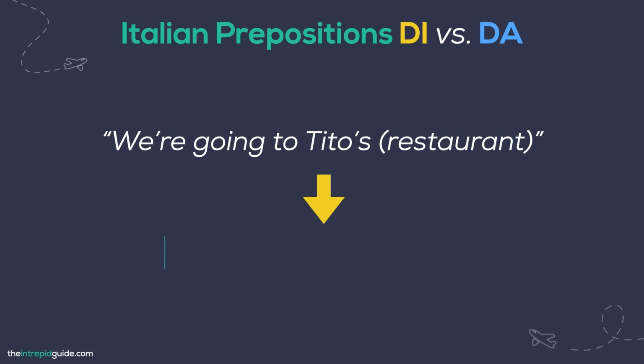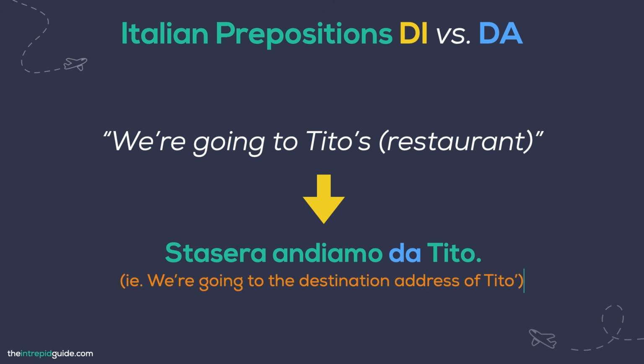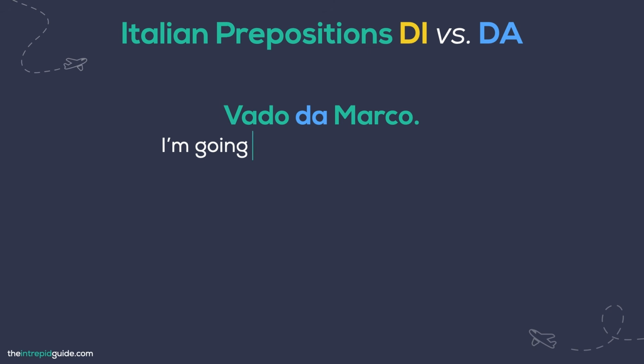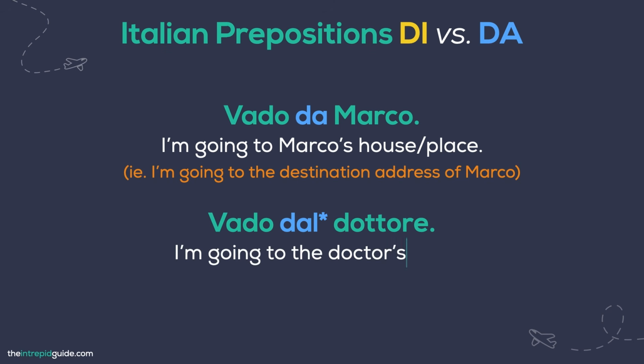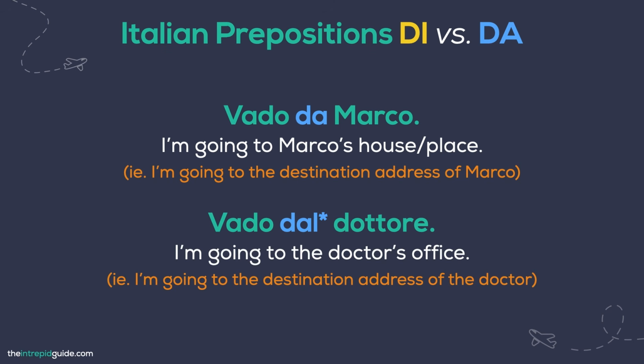And we can say, Stasera andiamo da Tito. Tonight we're going to Tito's. Literally, we're going to the destination address of Tito. Or, Vado da Marco. I'm going to Marco's place or house. Vado dal dottore. I'll go to the doctor's office.